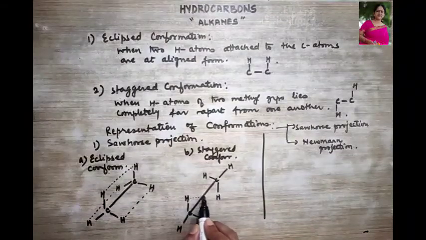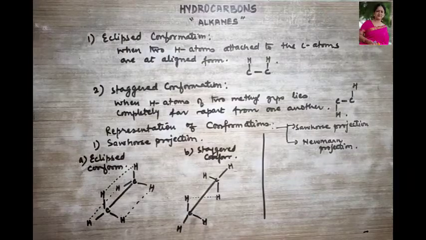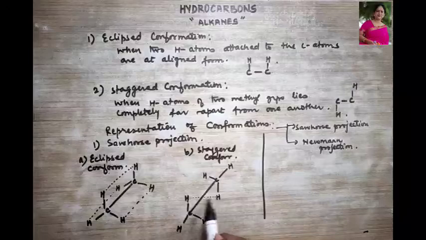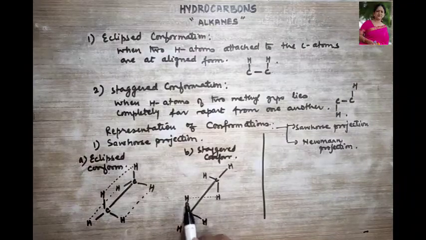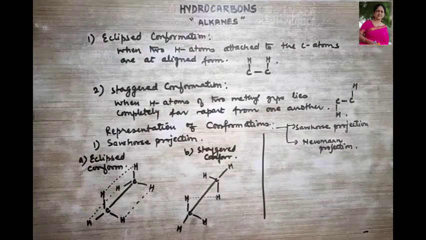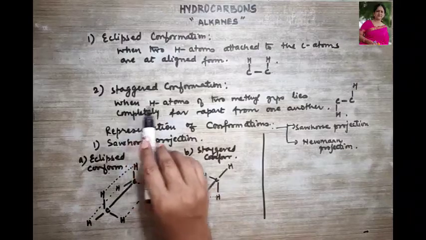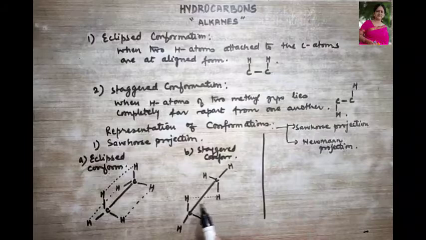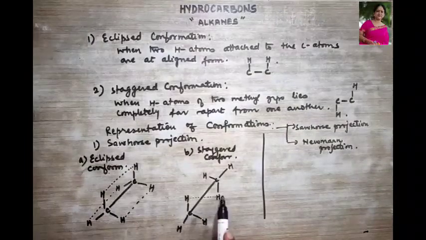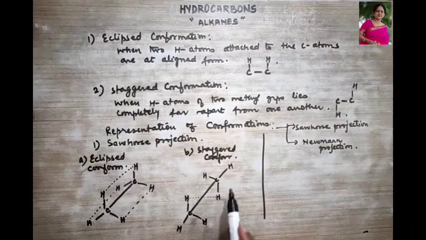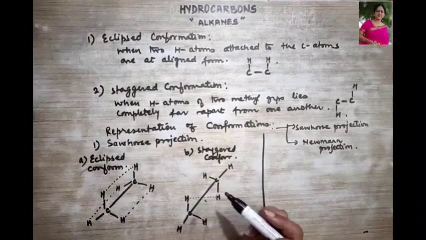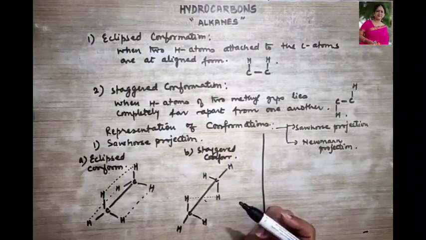So what did we see? Over here, we see that the spatial arrangement changes between these two hydrogens. This is hydrogen 1, this is hydrogen 1. So what happened over here? The two methyl groups lie completely far apart from one another. They are far away from one another. This is called staggered conformation. Over here, the spatial arrangement has taken place.